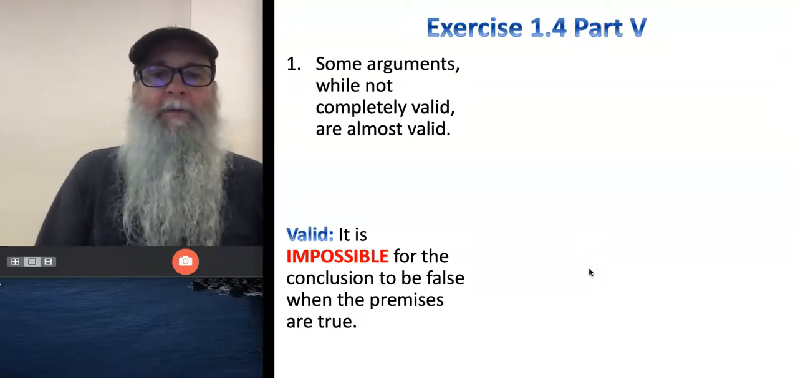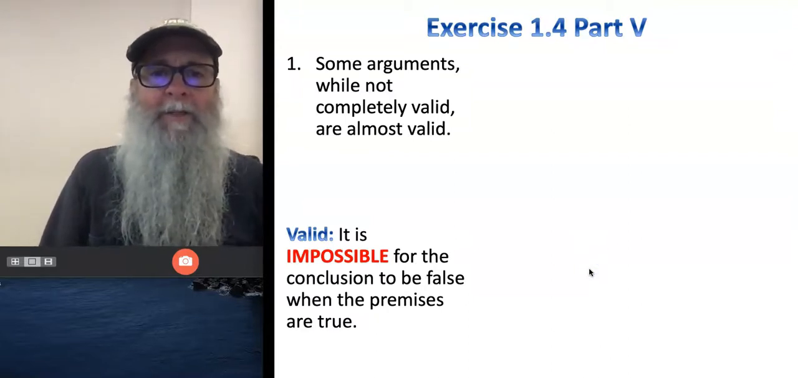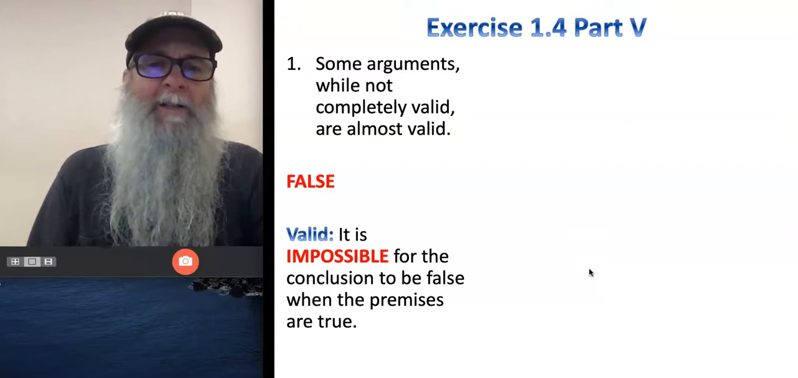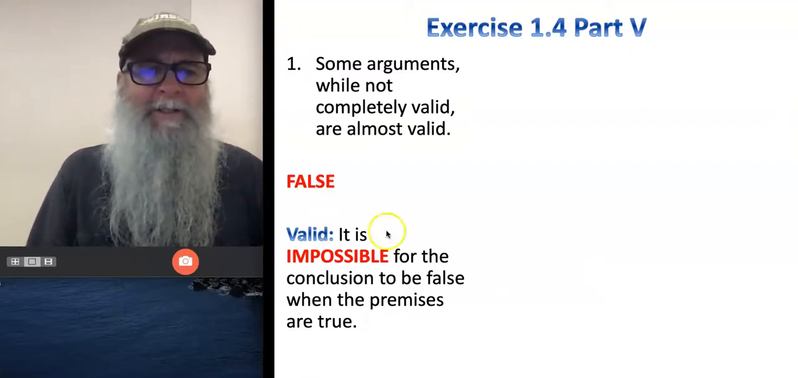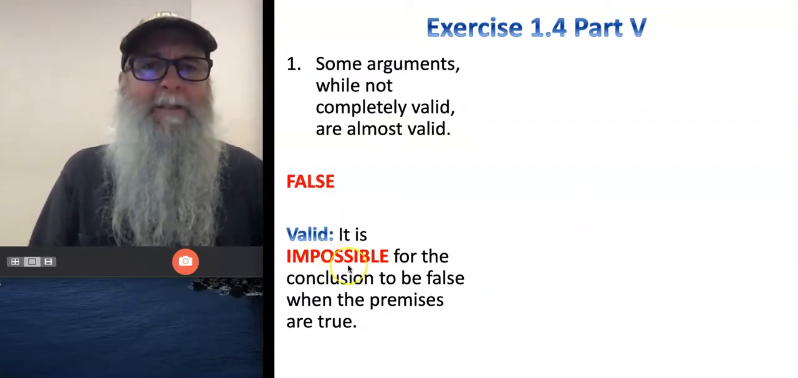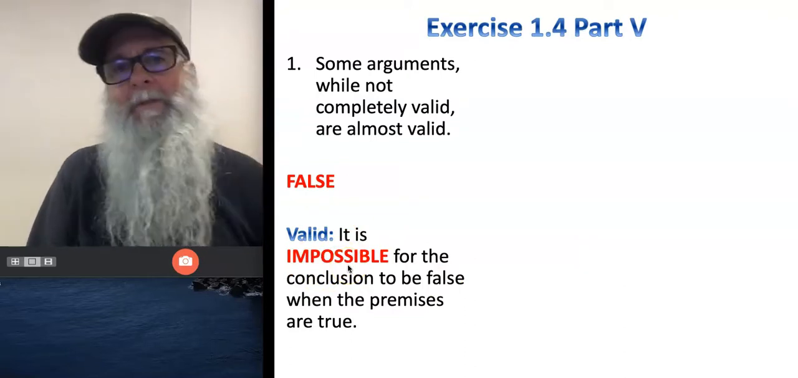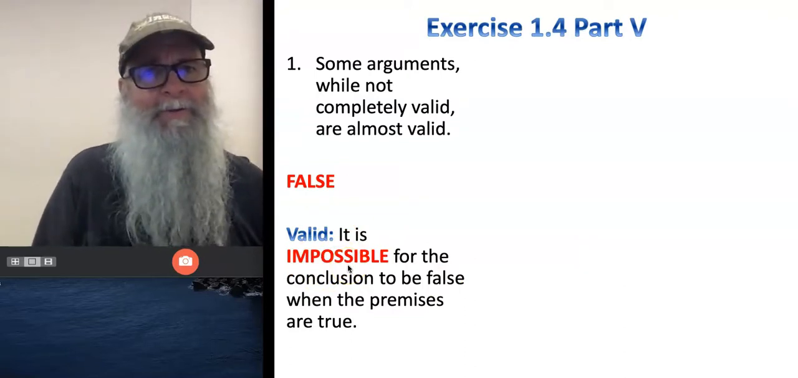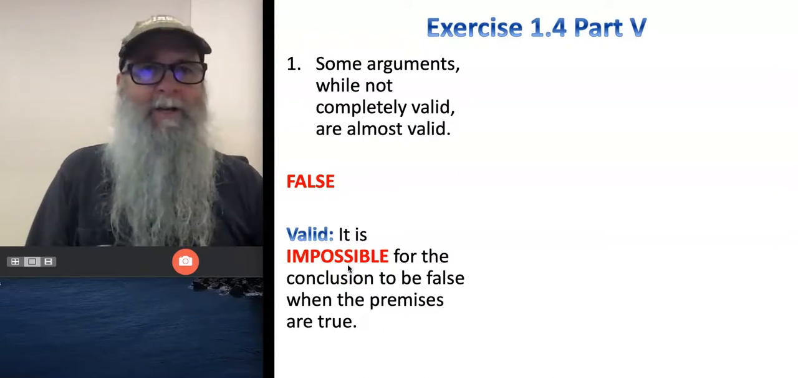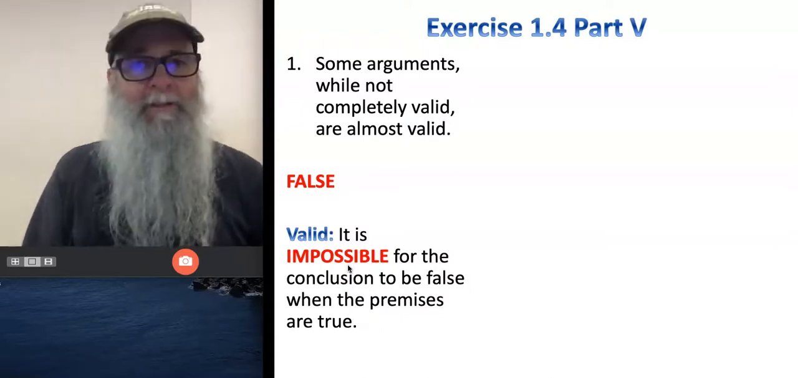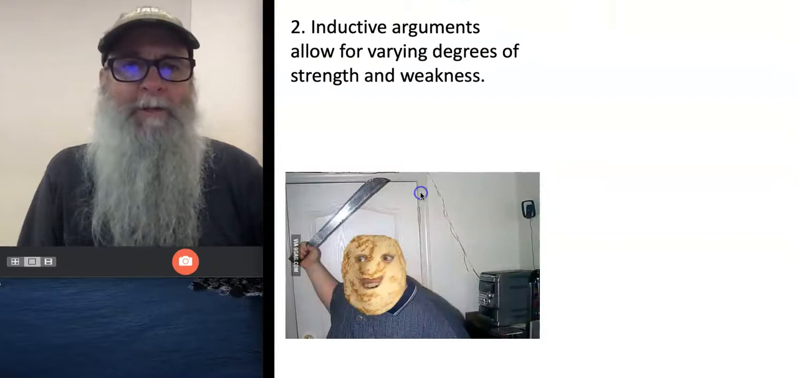All right, so for number 1, some arguments, while not completely valid, are almost valid. That's false, because remember, our definition of validity has to do with possibility. So if there's just one way for that conclusion to be false when the premises are true, that argument is totally invalid, not sort of invalid. It's totally invalid. All right, so false for number 1.